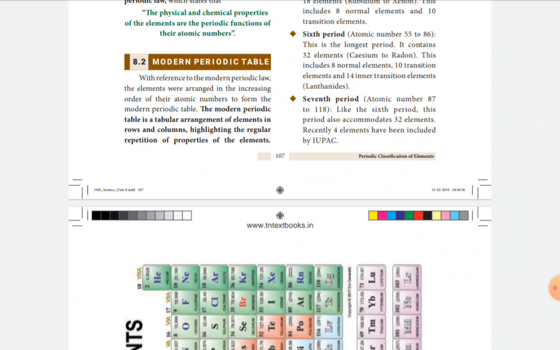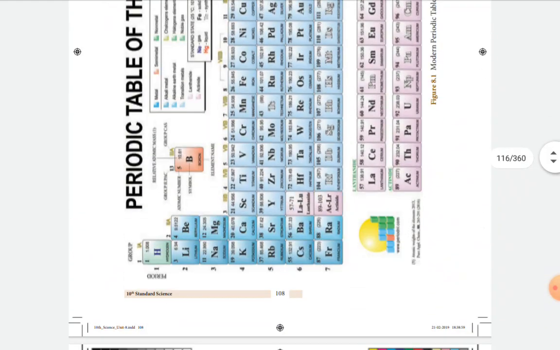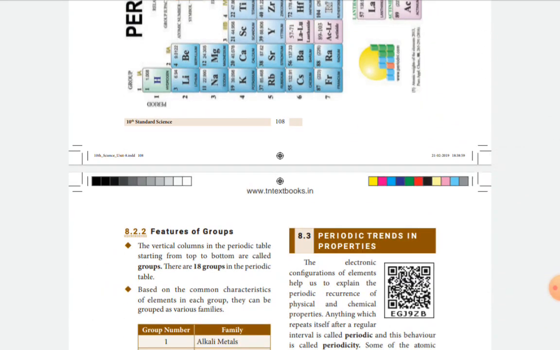Then next, what are groups? Groups are nothing but the vertical columns in the periodic table, starting from top to bottom. How many groups are in the modern periodic table? There are 18 groups, and these groups are classified into various families.